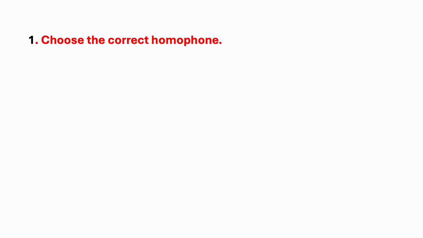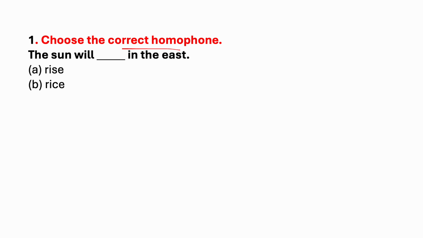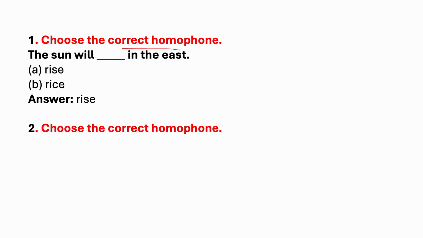Now we will see some questions. Choose the correct homophone. The sun will dash in the east. Options are rise, rice. Which is the correct answer? The sun will rise in the east. Rise. Rice is a food item. It is a cereal.